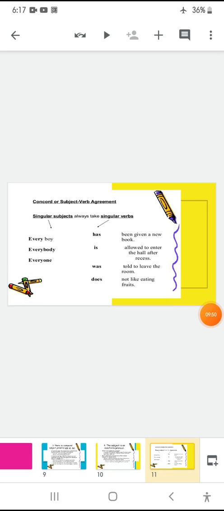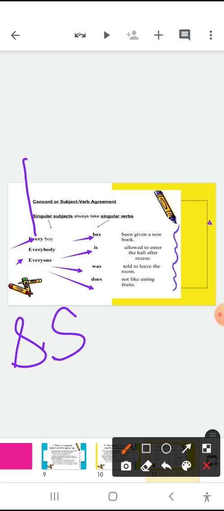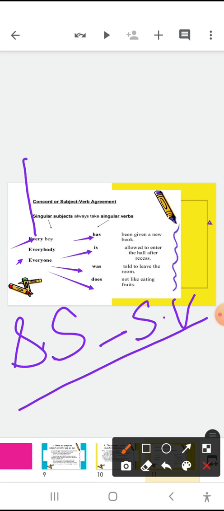Now, here is an easy method to get accustomed or conversant with this. Singular subjects always take singular verbs, like everybody, everyone: everybody is allowed to enter, everyone was told to leave the room, everyone does not like eating. So the main fundamental rule is that a singular subject will give you a singular verb. Easy to understand.